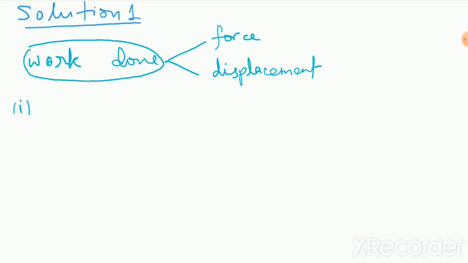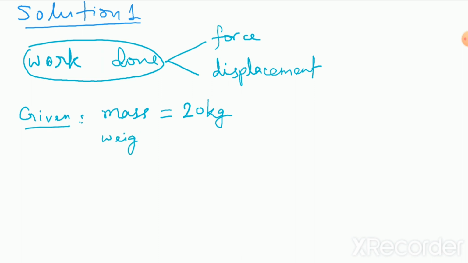So we will be writing here, first of all, the given points. What are the given points? Given is the mass of the box. What is the mass of the box? It's 20 kg. So definitely the weight of the box, if I consider the value of g as 10 meter per second square as it has been given, will be 20 into 10, that will be equal to 200 Newton.